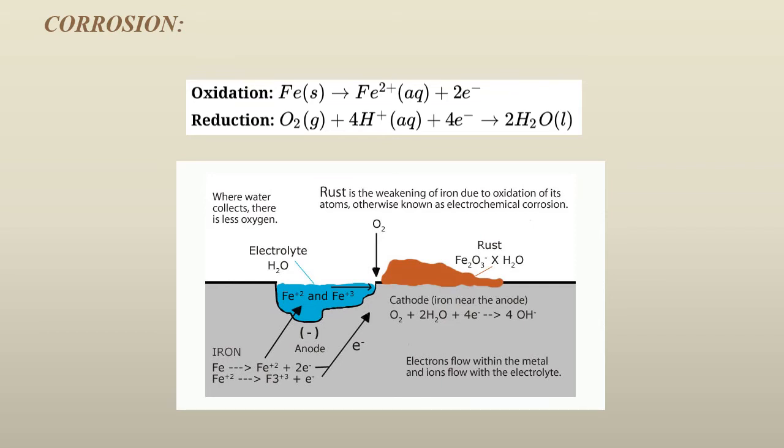The flow of electrons produced takes place through the rod of iron and reaches that point on the surface where oxygen of air carries out a reduction reaction in the presence of hydrogen ions. This point will act as the cathode because the following reaction takes place at the cathode: O2 plus 2H2O plus 4 electrons gives 4 hydroxide ions. This is the net cathodic reaction, where electrons flow within the metal and ions flow within the electrolyte.